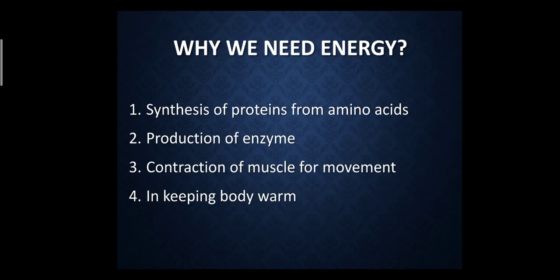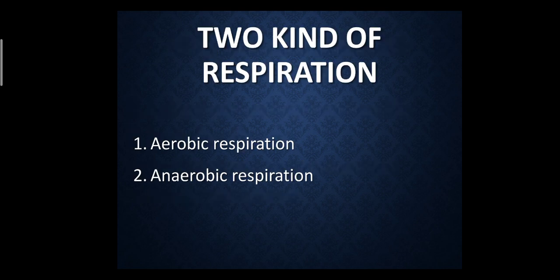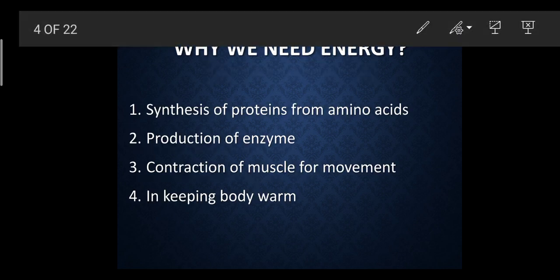So why do we need energy? There are different functions to be performed by the body. First, synthesis of proteins from the amino acids. What are proteins? Proteins are the building blocks of the body, and they are in a complete chain.